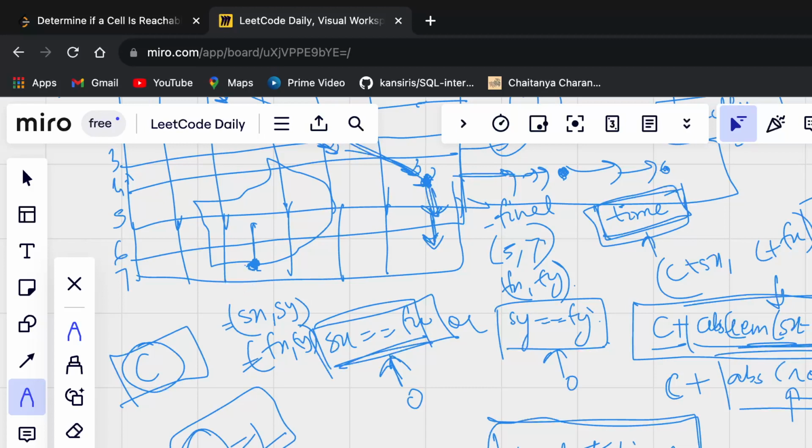Otherwise, you take any value t greater than 1, any value will make you reach this cell, right? So if it is 2, then you can go like this and then come back like this. If it is 3, then go like this, right? 2 and 3, you're coming back. If it is 4, right? So you can see, for every value t greater than 1, you will be able to reach this cell, but you will not be able to reach this cell if t is equal to 1. So this is the corner case for this particular question, right? Otherwise, for all other cases, you have to calculate the shortest time, and then you have to simply calculate this particular value, that is maximum of abs of Sx minus Fx and abs of Sy minus Fy, right?